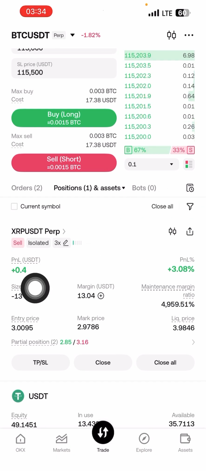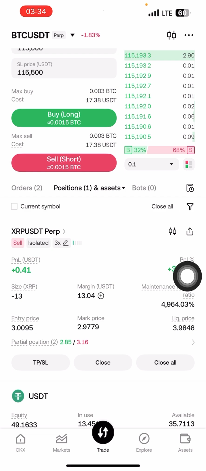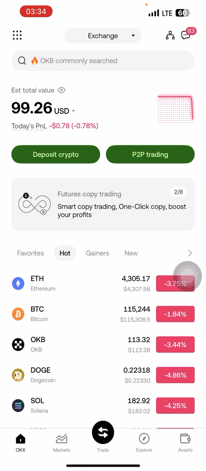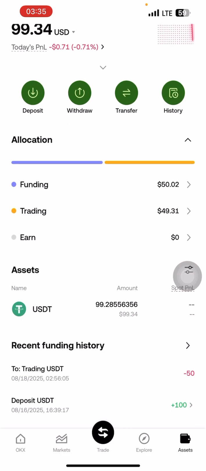Right now it's left with SRP in the trade. Today I've hit 5 take profits and one stop loss. So I'm still in the trade. I was having 50 before, and right now I'm having 99 point something.